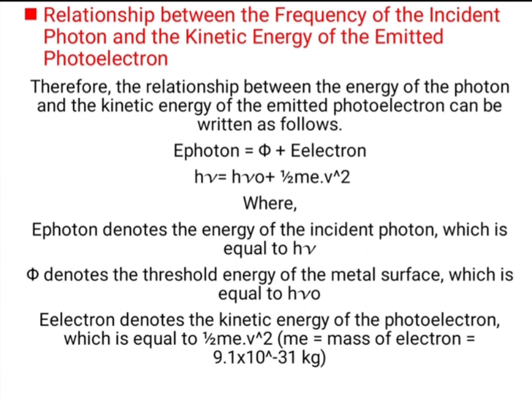So, this is our equation: h nu is equal to h nu 0 plus half m v square. So, here half m v square represents the kinetic energy of the ejected electron. h nu 0 is the work function, and nu 0 is the threshold frequency. And h nu is the energy of the bombarded photon. So, E photon denotes the energy of the incident photon. Then phi denotes the threshold energy of the metal surface, which is equal to h nu 0. And E electron denotes the kinetic energy of the photoelectron, which is equal to half m into v square.